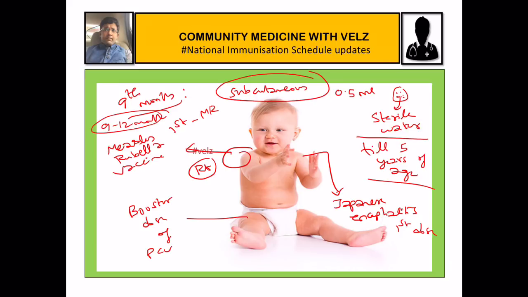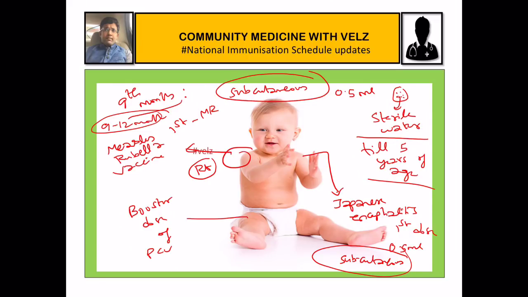So Japanese encephalitis is given at the 9th month of age. The first dose is given, the dose is 0.5 ml. It is given on the left upper arm through the subcutaneous route. So at the 9th month we have two subcutaneous vaccines, measles on the right side and Japanese encephalitis on the left side.